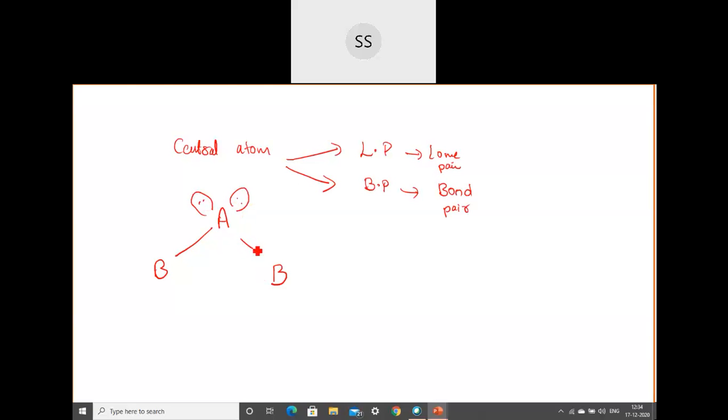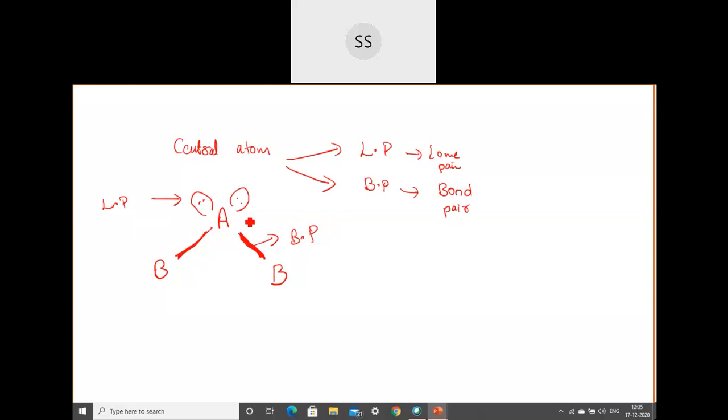Now, what do you mean by bond pair? Bond pairs are the electrons which are shared between the two atoms. So these electrons are shared between the two atoms. These are bond pairs. Two bond pairs I've taken here. And the ones which are not involved in the bonding, they are lone pairs, which are not participating in the bond formation. Bond pairs are those which have participated. These are the shared electrons which are present between the two atoms.